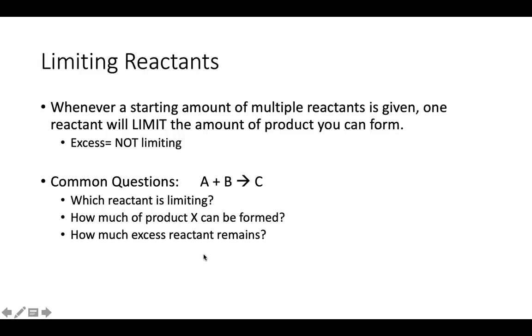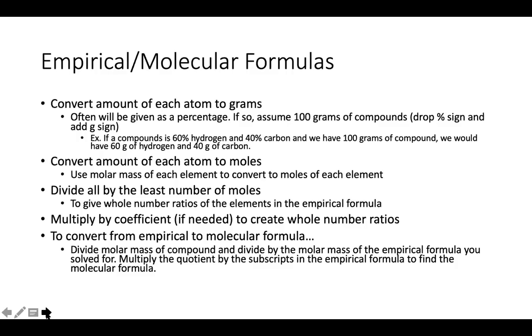And then lastly, they often will ask how much excess reactant remains. And for a problem like this, you'd actually work backwards, right? So let's say reactant A is limiting. To find how much excess reactant you have, you would take the amount of product C that A can make, and then you convert the amount of C that you were able to make from your limiting reactant to how much of B that is equivalent to. And that amount that you solve for of B is how much was used up. And so then to find excess, you take how much you started with minus how much you used up. And again, that's your excess.